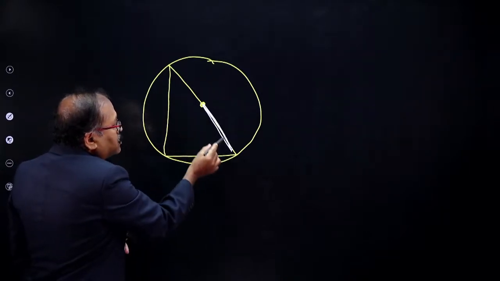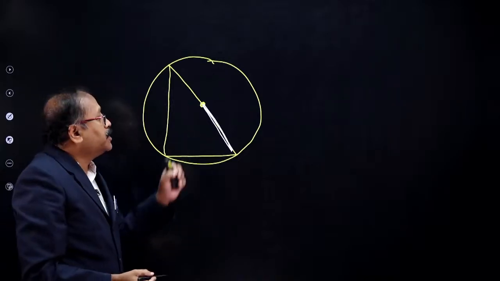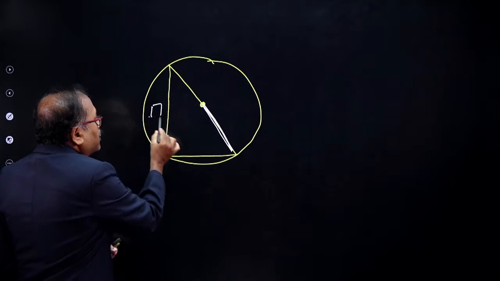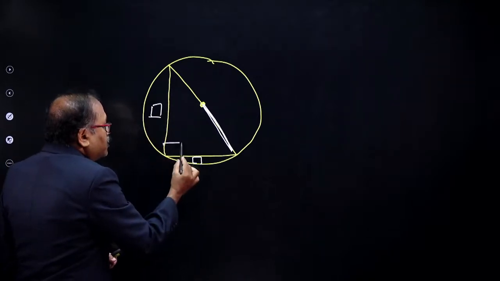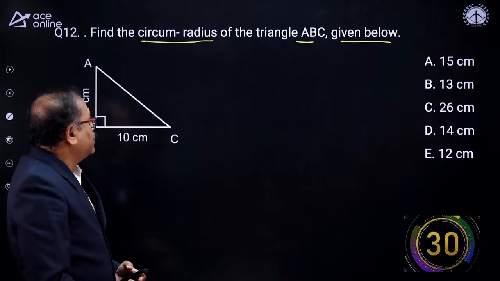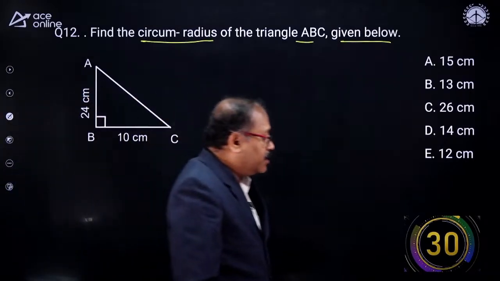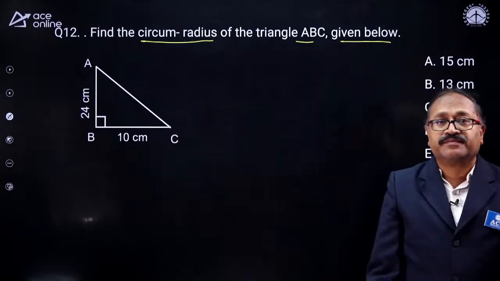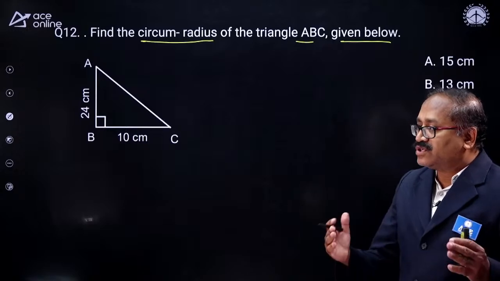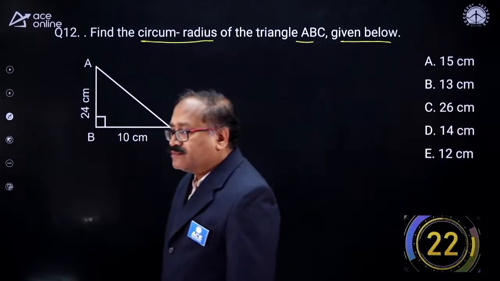I need to find out this part. We have been given this value and this value, and we know it's a right angle triangle. Use the triplet formula. And here is your 30 seconds, my friends. I am sure some of you will answer the question.